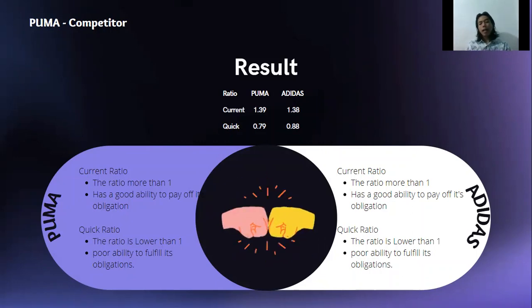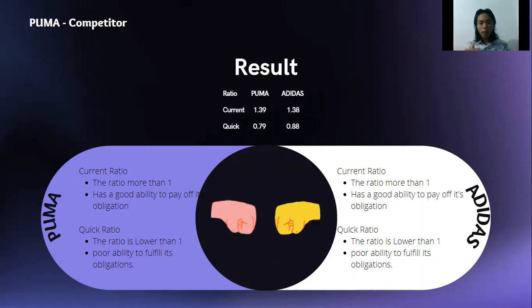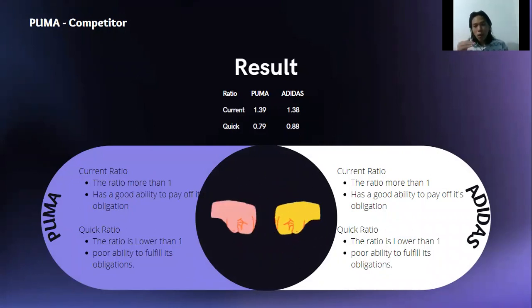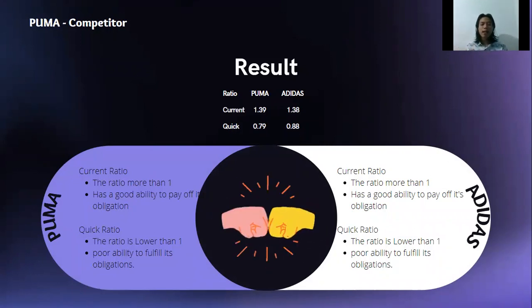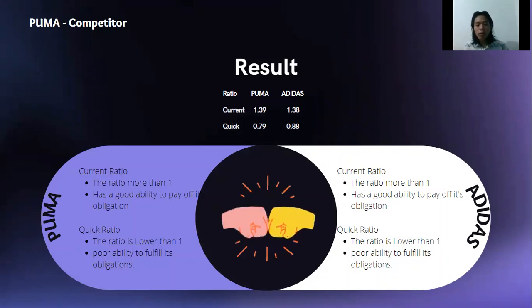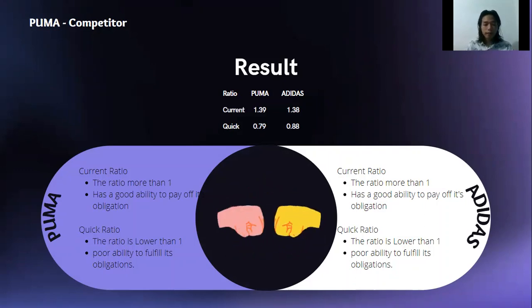The current ratios of Puma and Adidas are more than 1, which indicates that they have a good ability to pay off their obligations, while the quick ratio is lower than 1, which means the company shows a poor ability to fulfill its obligations.